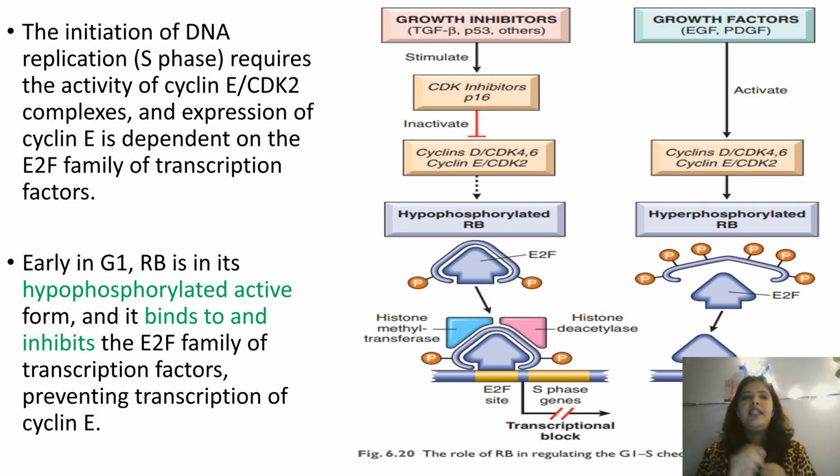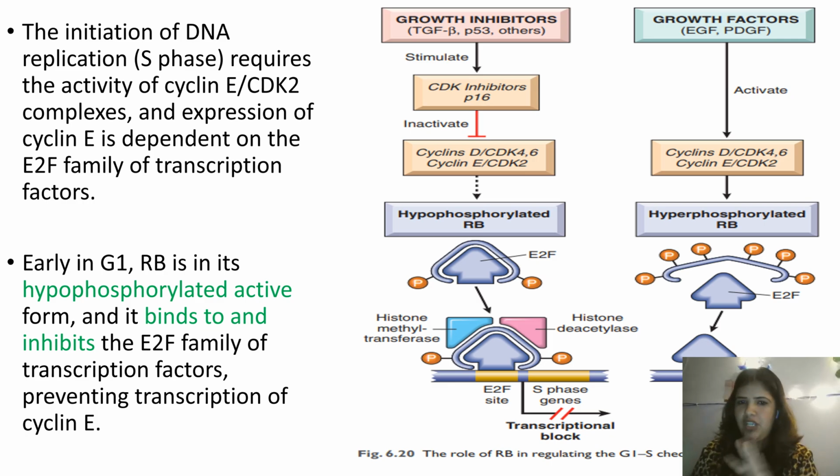Okay? So let's read. The initiation of DNA replication requires that your cyclin and cyclin dependent kinases complex stays active, because if they are active then only your E2F family of transcription factors can continue with the transcription. Because after replication of the gene, then comes its transcription, that is the gene product, the mRNA that is formed, that is important, right? Translation and transcription are very important processes. They have to follow the DNA replication, otherwise your cell will not be able to divide. So that transcription is stopped by RB.